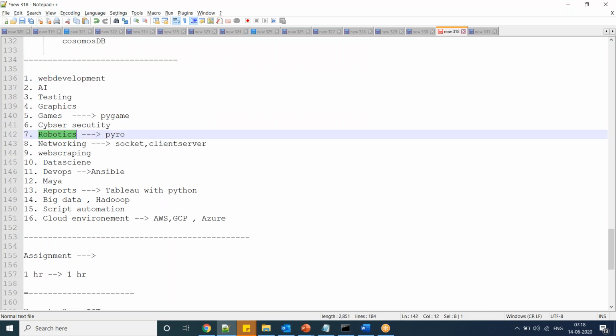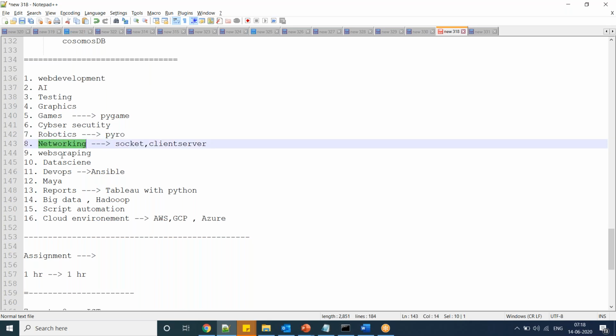If you want to go into the robotics area also, they have a library called Pyro. Networking related, next web scraping, data science, DevOps. Then animation related software, reports, Tableau with Python, big data, Hadoop, script automation, cloud environment, and schedulers. I'm not forgetting schedulers.